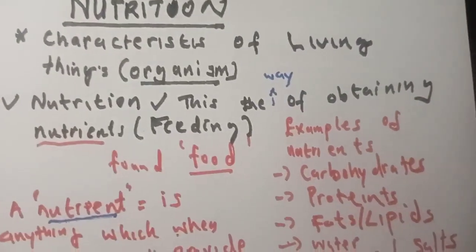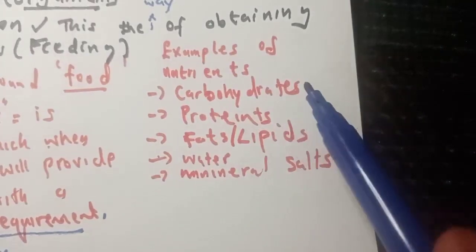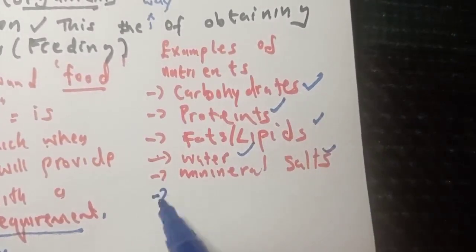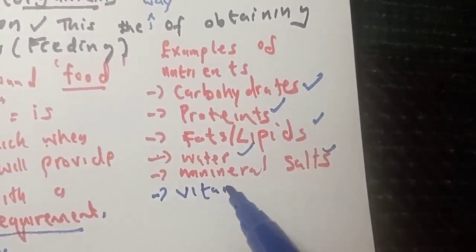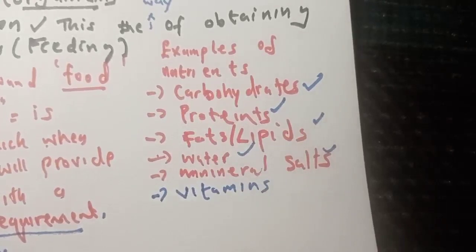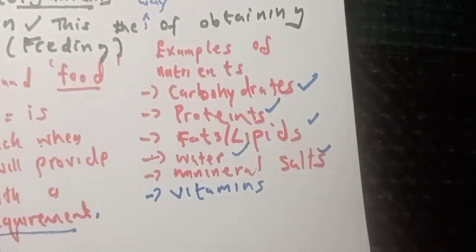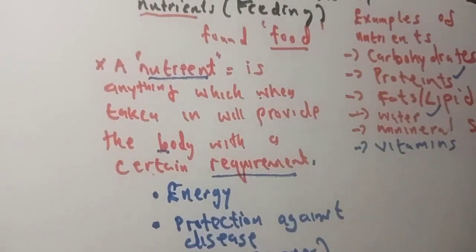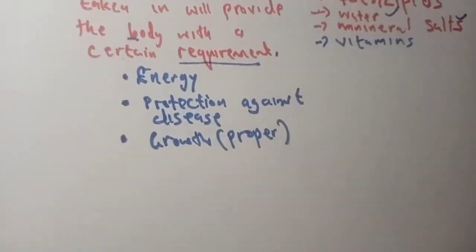And we've looked at the examples of nutrients. Carbohydrates are nutrients, proteins are nutrients, lipids are nutrients, water, mineral salts, and lastly, a very important nutrient, what we call vitamins. All these are just examples of nutrients. We said a nutrient is anything which, when you take it into your body, will provide the body with a certain requirement. And what are these requirements? It will give your body energy, it will give your body protection against diseases, and we also eat food for growth.